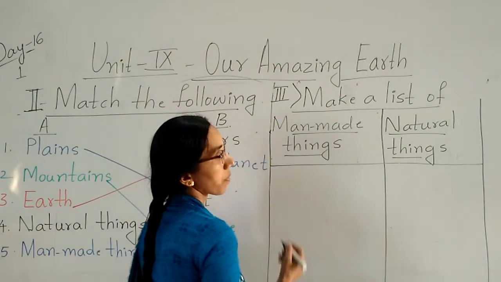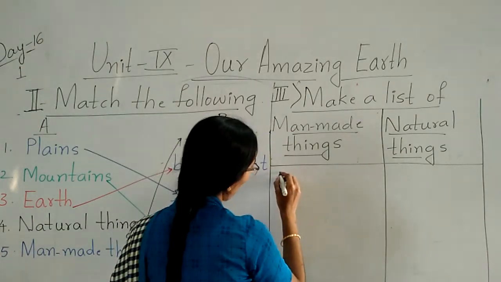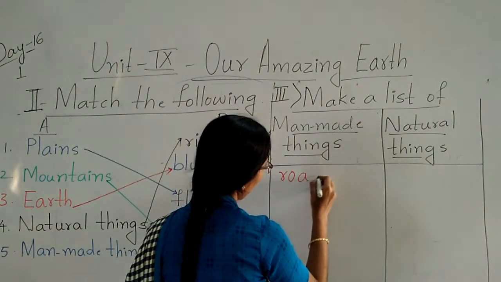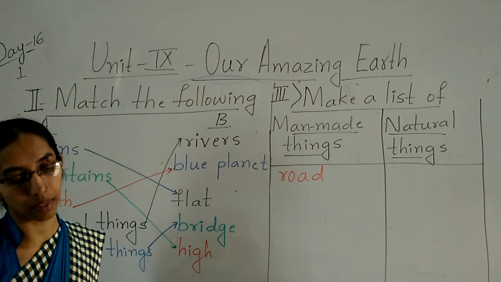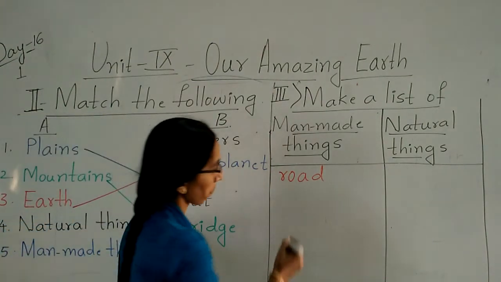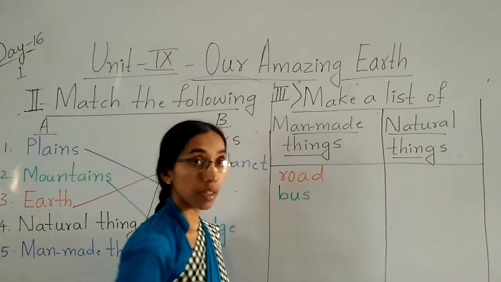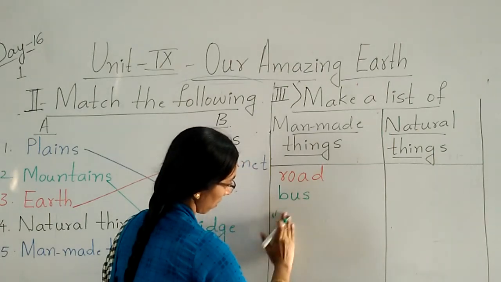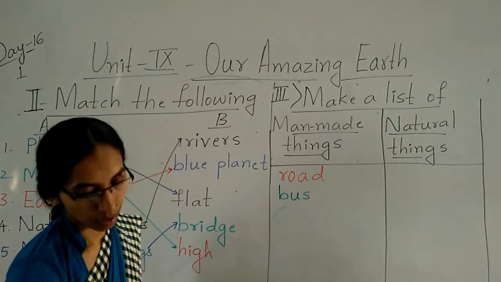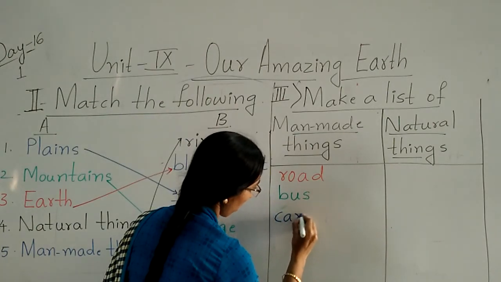So first, in the image what they had given first, road. Road is what there? Tell me. Yes, man-made thing. Then bus. Yes, car. They had given the car.